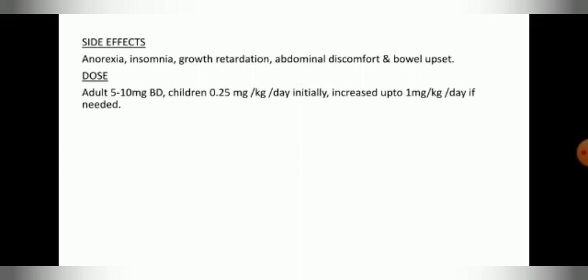Side effects: anorexia, insomnia, growth retardation, abdominal discomfort and bowel upset. Dose: adults 5 to 10 mg BD, children 0.25 mg per kilogram per day initially, increased up to 1 mg per kilogram per day if needed.